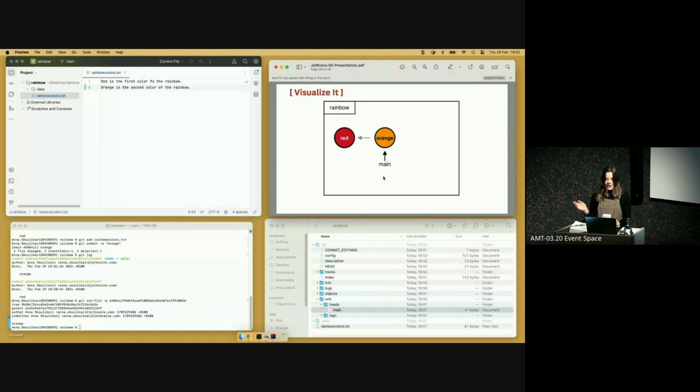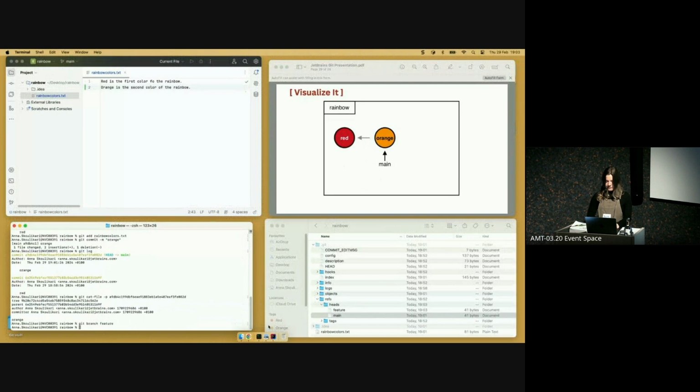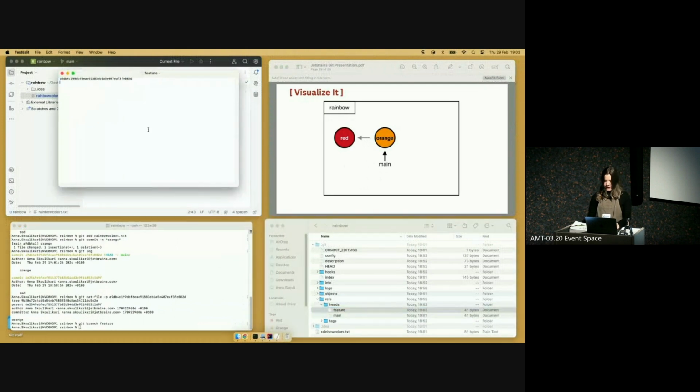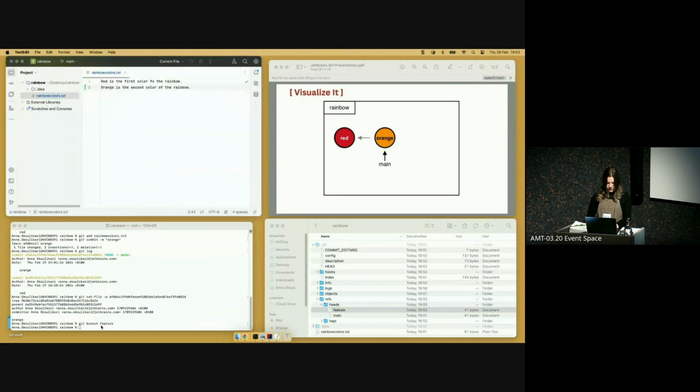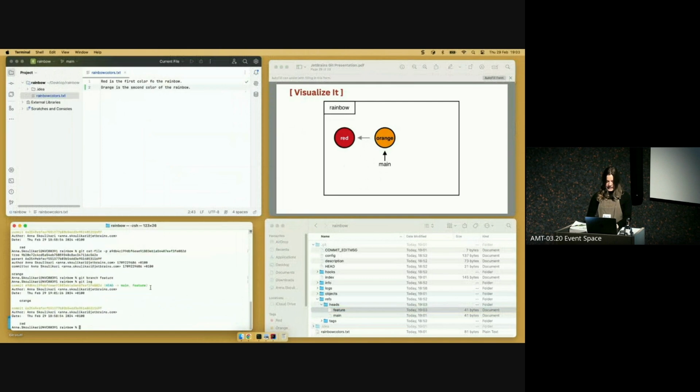Okay, so we saw how a branch progresses once you make a commit. Then the question is, how do I make new branches? Well, we can use the git branch command and pass in the name of a branch that doesn't exist yet. And what will happen is when we execute this command, you will see another file be created in the heads directory called feature. And that will represent the new branch because branches are just pointers to commits. So git branch feature. And again, it just has the commit in the file. So if I do git log now, we can see feature and main point to the orange commit.